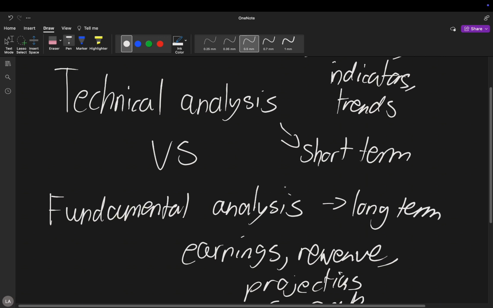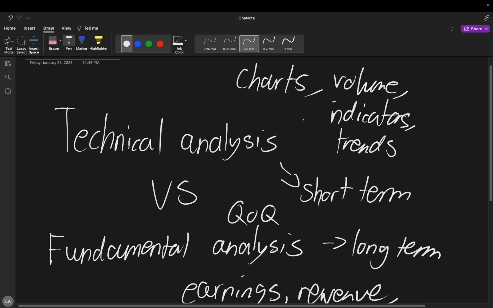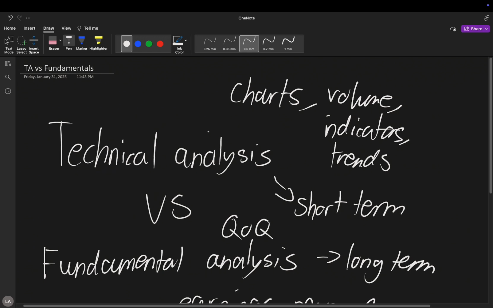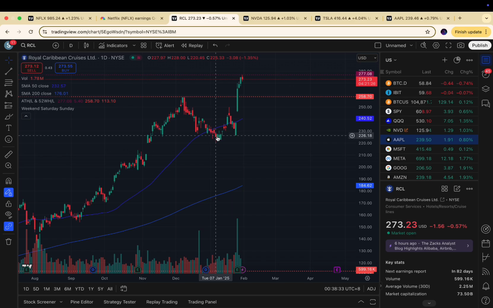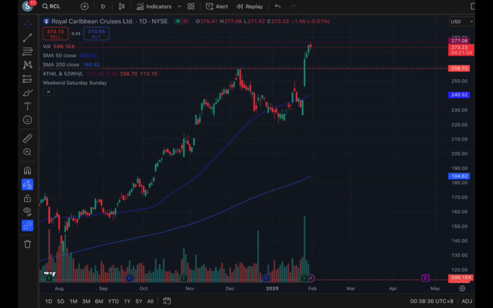Because usually financial reports come out quarter by quarter. So you would only really get catalysts every quarter, unlike technical analysis where a lot of stuff can change based on indicators and whatever the market perceives as some sort of support, resistance, all those types of things. So let's get an example for technical analysis. Let's say NVIDIA.